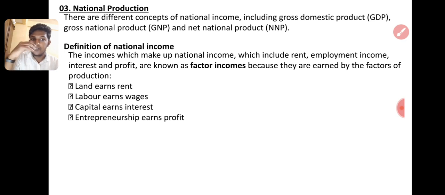I already showed that the factors are given by the household. Land earns rent. Labor earns wages. Capital earns interest. If you give the loan, you receive interest. If you purchase the shares, you receive dividends. Then entrepreneurs earn the profit. We are giving everything to firms, so the firm is the entrepreneurship, and they will earn the profit. Then profit also comes as a saving for the household. So if I am doing the business, I am an entrepreneur.